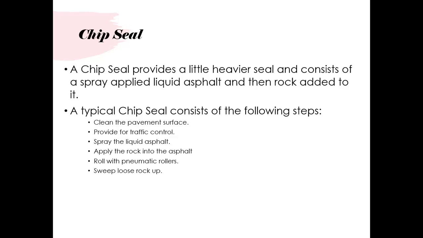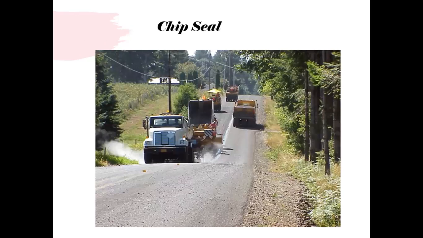Actually, chip seal is a very old technique. It is also known as the inverted penetration method, in which asphalt is applied, and once the asphalt is applied, the aggregate is spread on it, and when it gets rolled, the aggregate goes inside the asphalt layer. That's why we have to sweep away any rock that has not been embedded. Even nowadays, our shoulders are mostly made using this method. So this is how you do the chip seal.